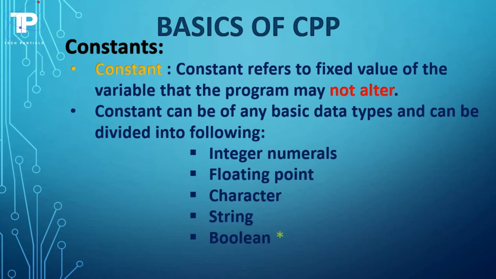Mainly, constants can be of any basic data types and can be divided into the following parts: integer numeral constant, floating point constant, character constant, string constant, and boolean constant. Please note this point: boolean constant is only valid in C++, not in C.